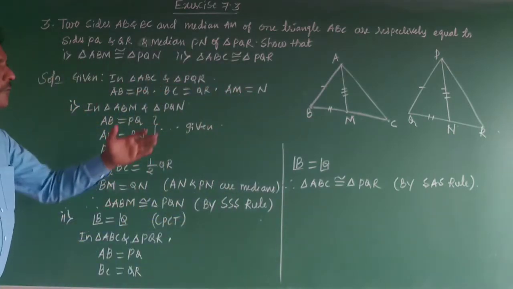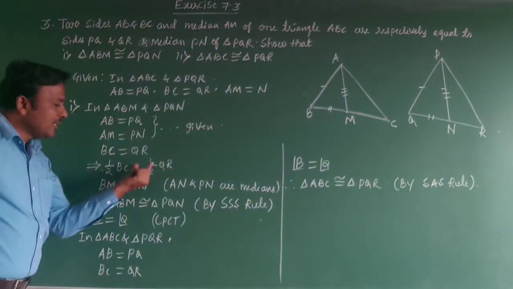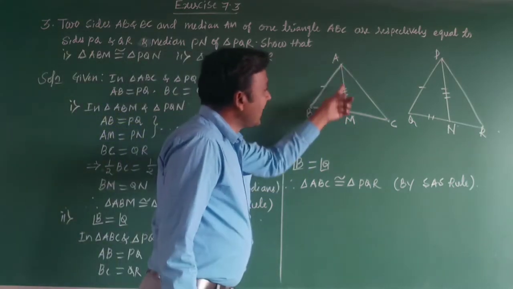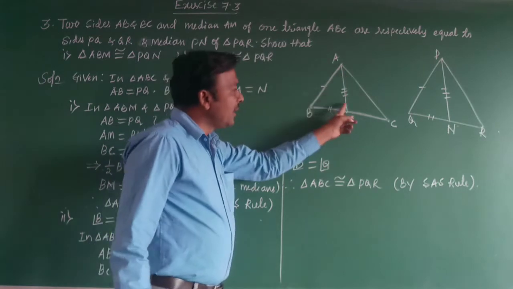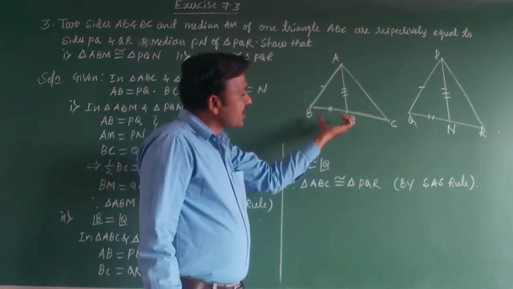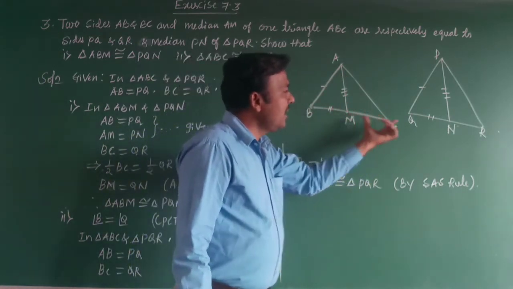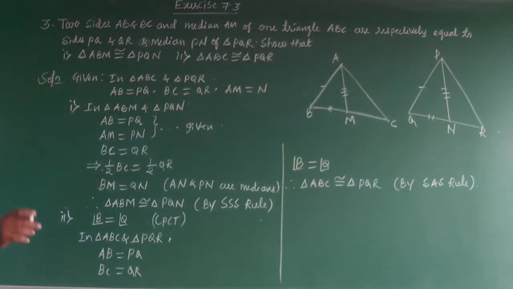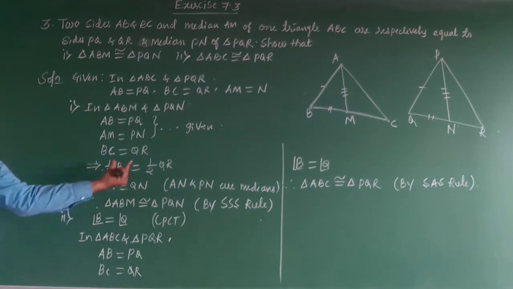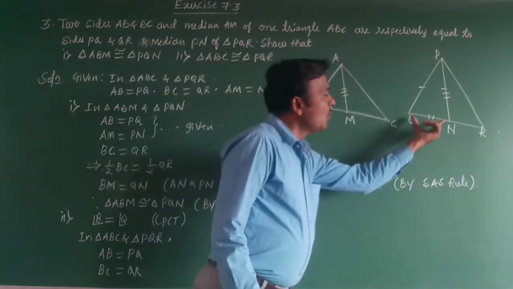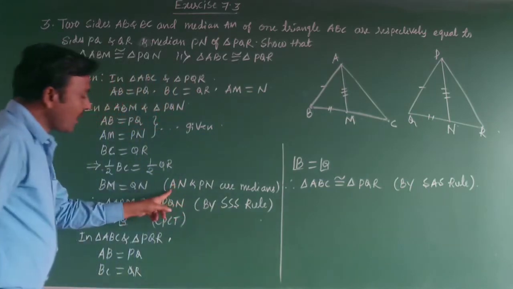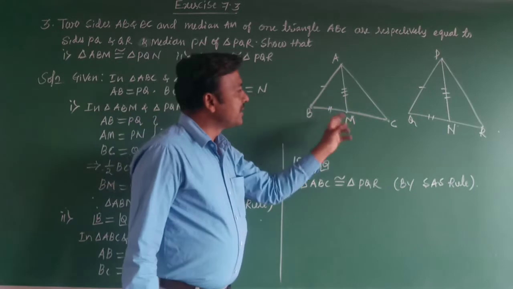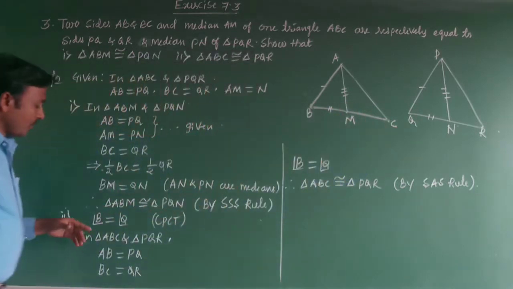Now we have to take half of that. Half of BC is equal to half of QR. What does half of BC give us? Here AM is a median, and a median divides the opposite side into two equal parts. That is, BM is equal to MC, QN is equal to NR. So BM is equal to QN. These two will be equal because AM and PN are medians, and medians bisect the opposite side into two equal parts.